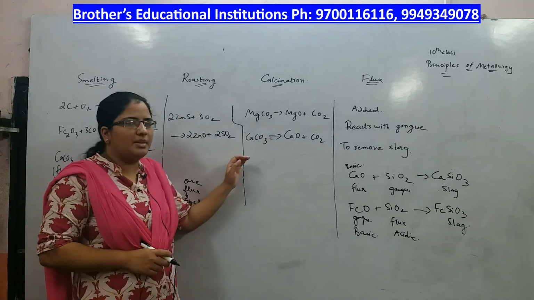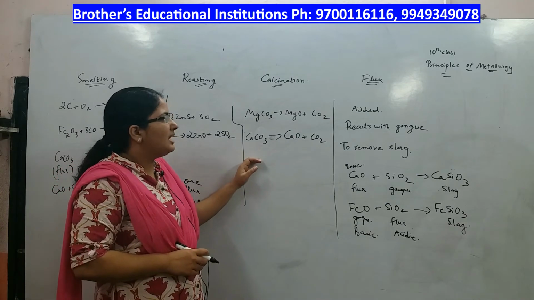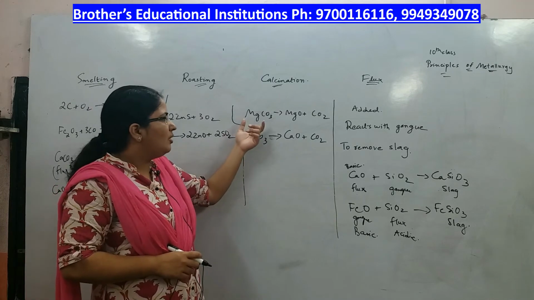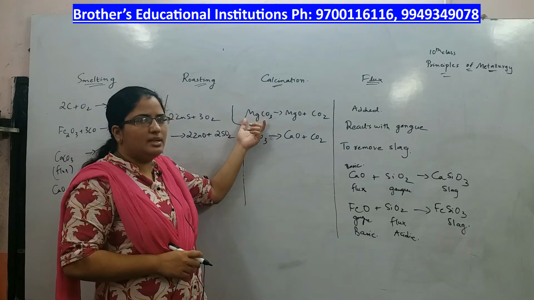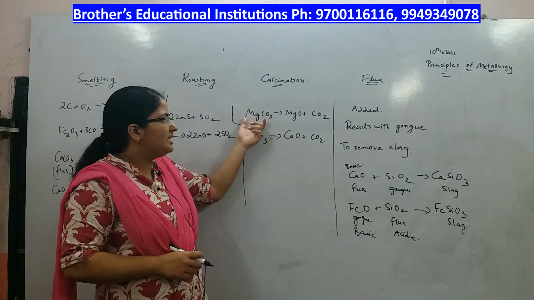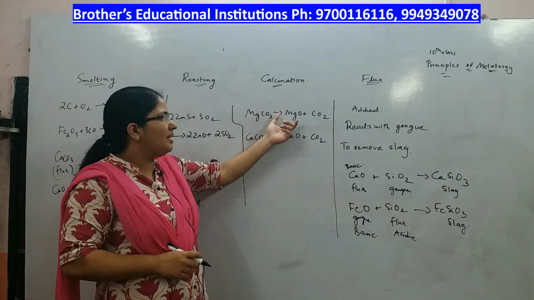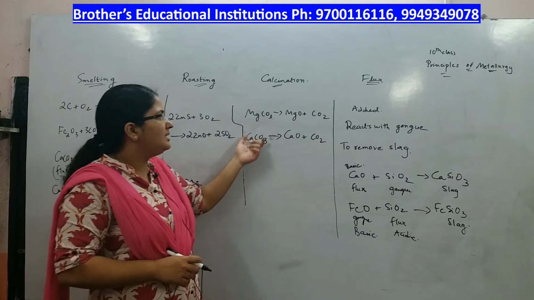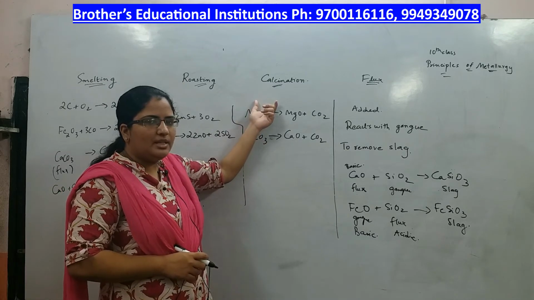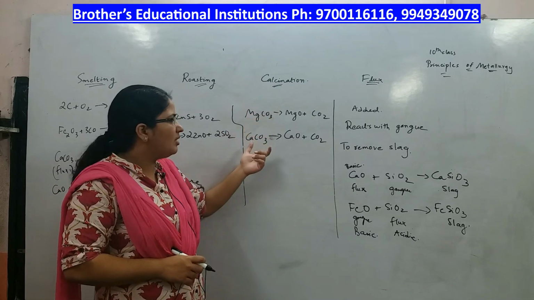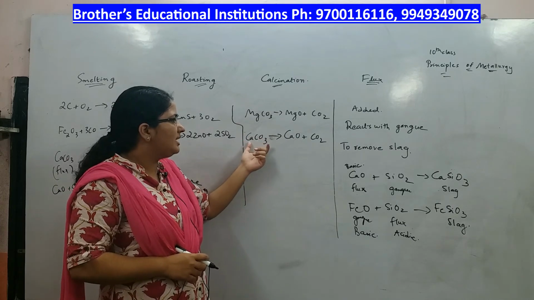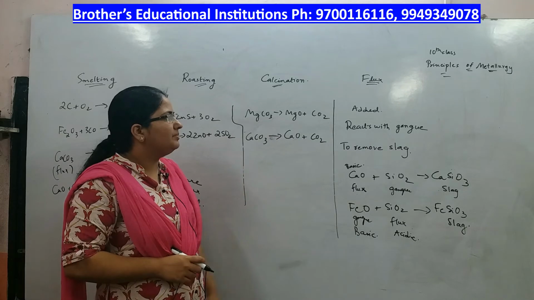Next we have something called calcination. Calcination is also a pyrochemical process in which the ore is heated. When it is heated, it decomposes, for example MgCO3 to MgO plus CO2, and when you are heating CaCO3, it is in the absence of air. In the absence of air, if you heat it, it is called calcination. CaCO3 gives rise to CaO plus CO2.